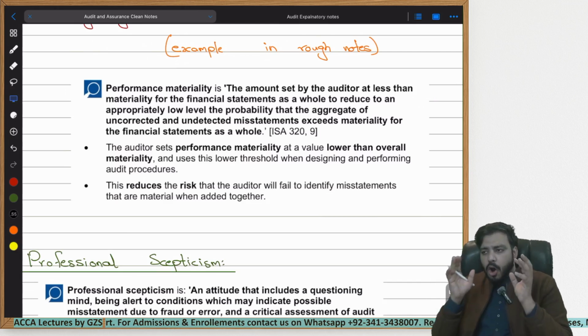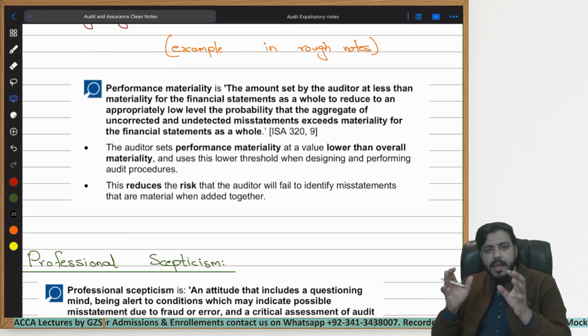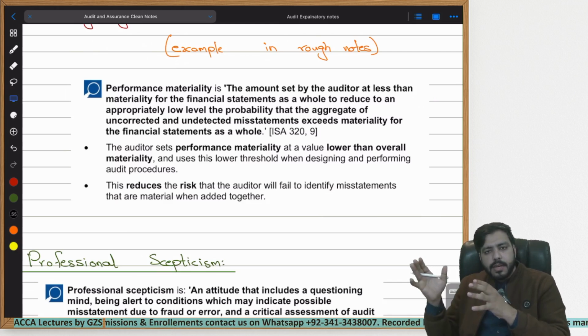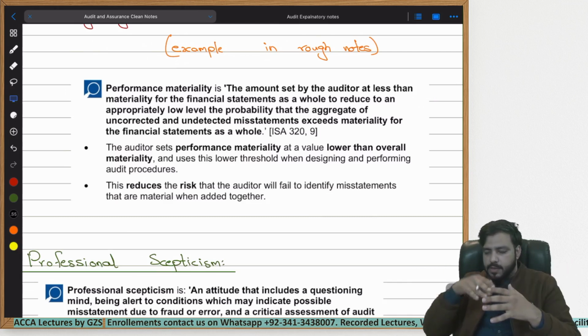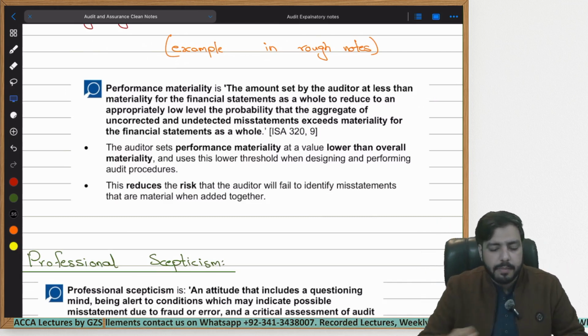At the last stage, only minimal errors would be remaining, which would be compared against the total materiality, which is for the overall financial statements, and any error there which is above materiality would automatically be corrected by the management.